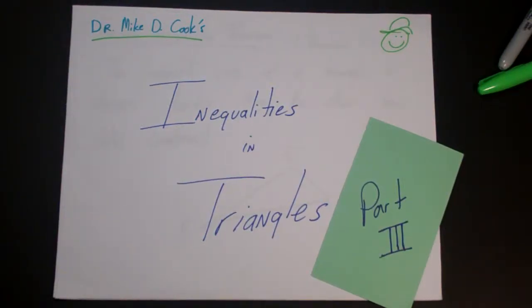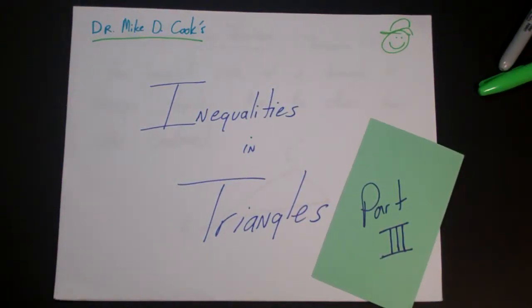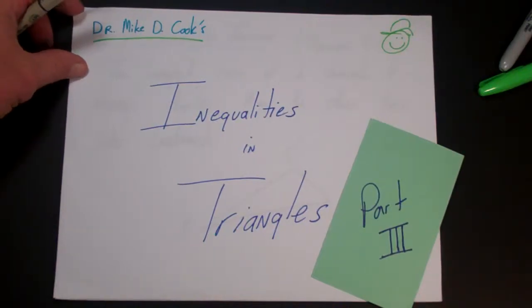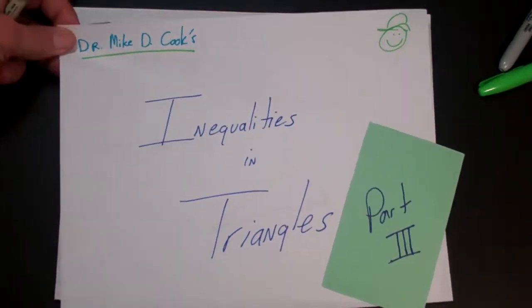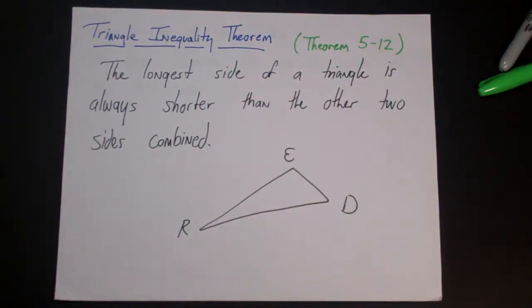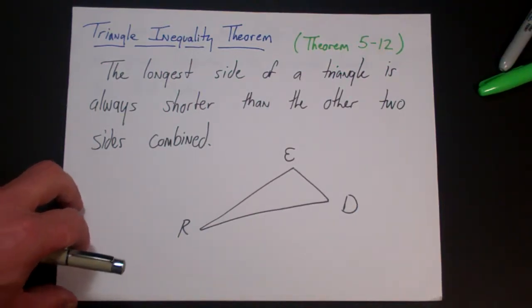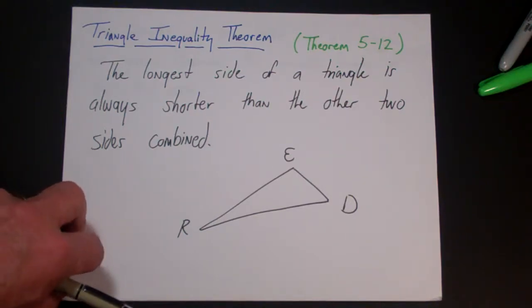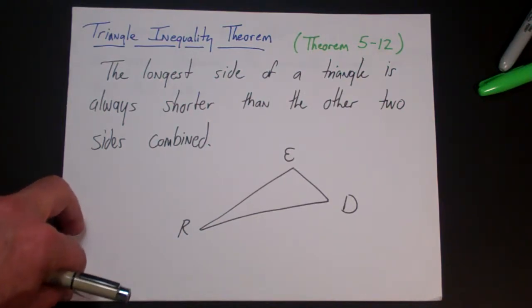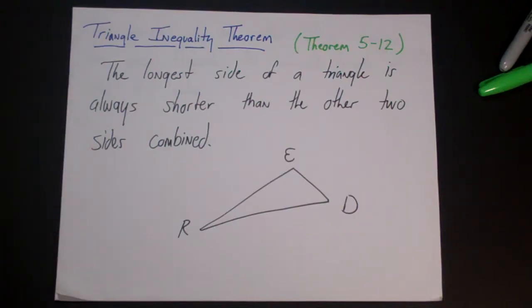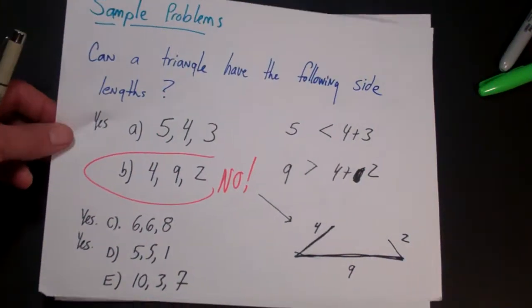This is the third and final video on inequalities in triangles, and this one continues using the triangle inequality theorem. So again, the triangle inequality theorem simply says this, that the longest side of a triangle is always shorter than the other two sides combined. And in the last video we did some sample problems where you were asked whether or not a triangle could have the following side lengths, and the answer was either yes or no.